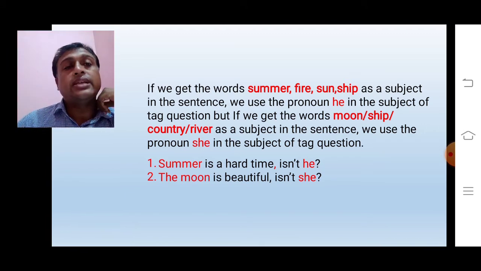That means sometimes summer or fire or sun or sheep sit as a subject of a sentence.